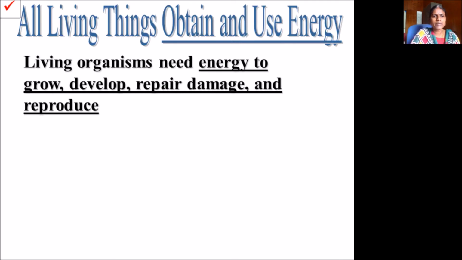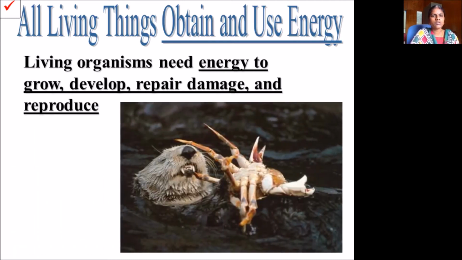All living things obtain and use energy. Living organisms need energy to grow, develop, repair damage, and reproduce. So everything has to absorb the energy and use it.